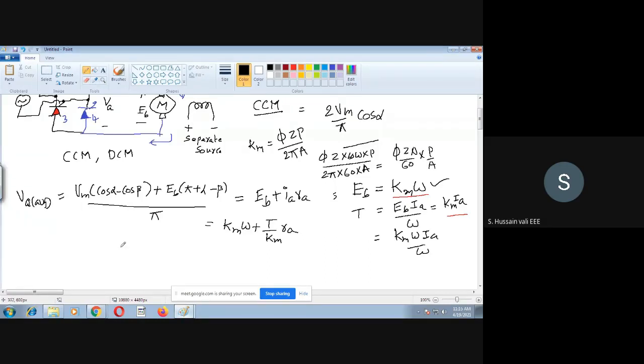Km into omega is equal to Vm by pi into cos alpha minus cos beta, plus Eb by pi into pi plus alpha minus beta, minus T by Km into Ra.